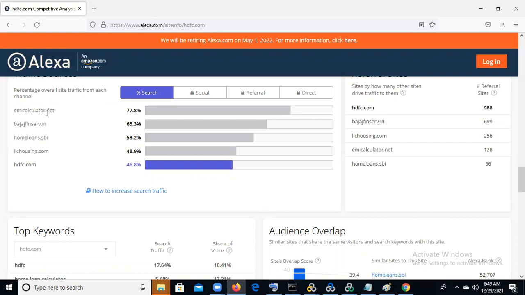Majorly, maximum people are searching for the EMI calculator. This is taking 77.8%. So we can call this one of the CBTs, because everyone is coming and calculating the EMI in our HDFC application. The same thing we can consider in ICICI Bank also: using that HDFC comparator, we can call EMI our CBT.